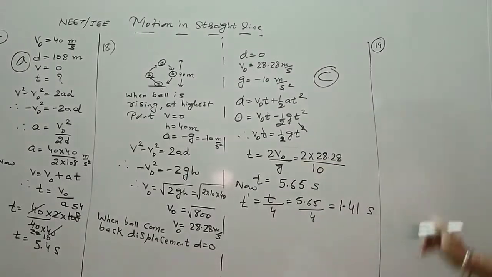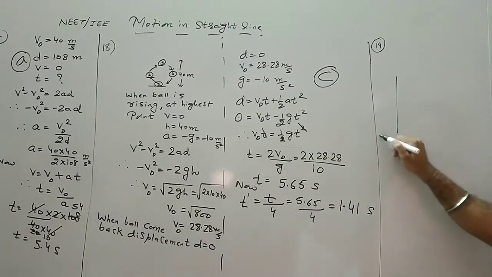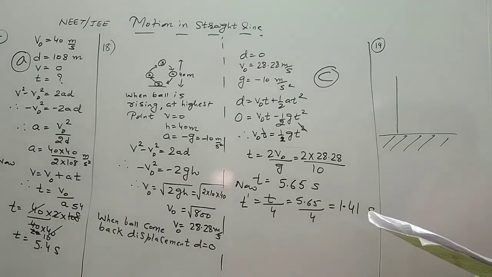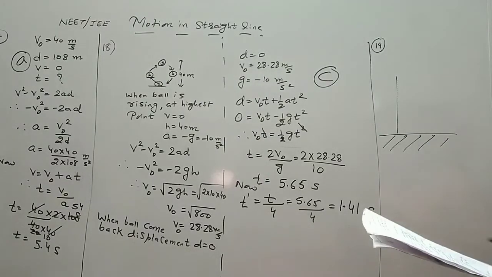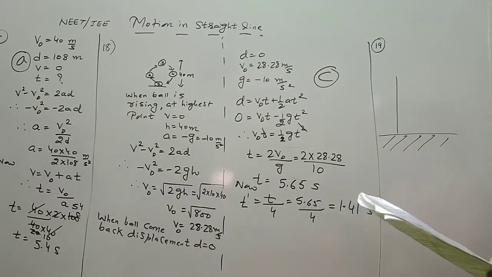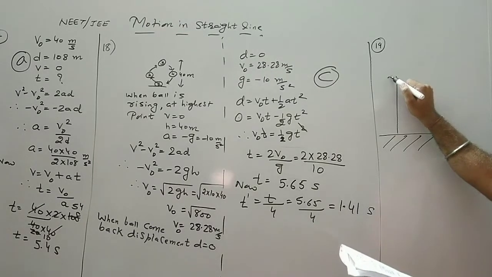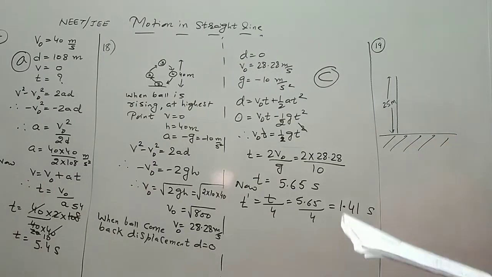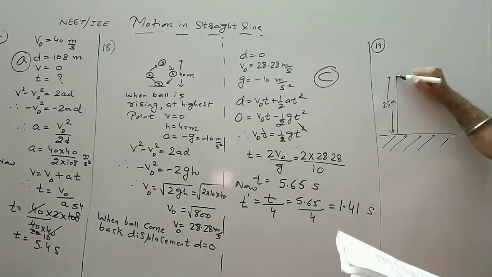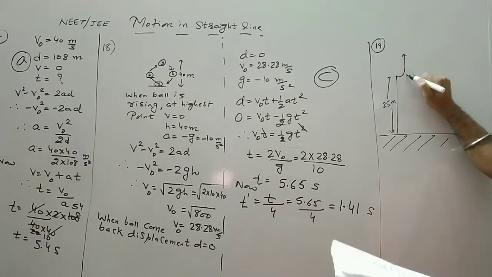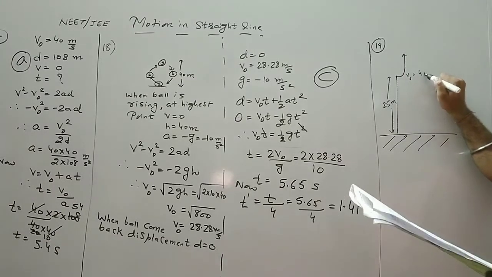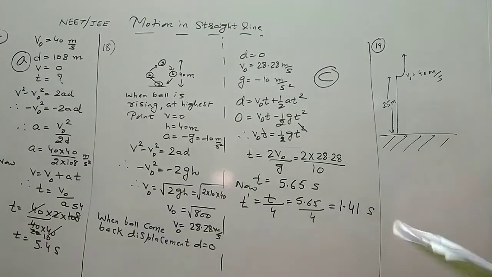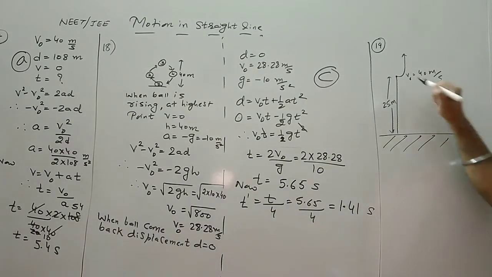Here, this is the tower. We throw a body with a speed of 40 meters per second. How high will the ball rise? So this is a simple case.